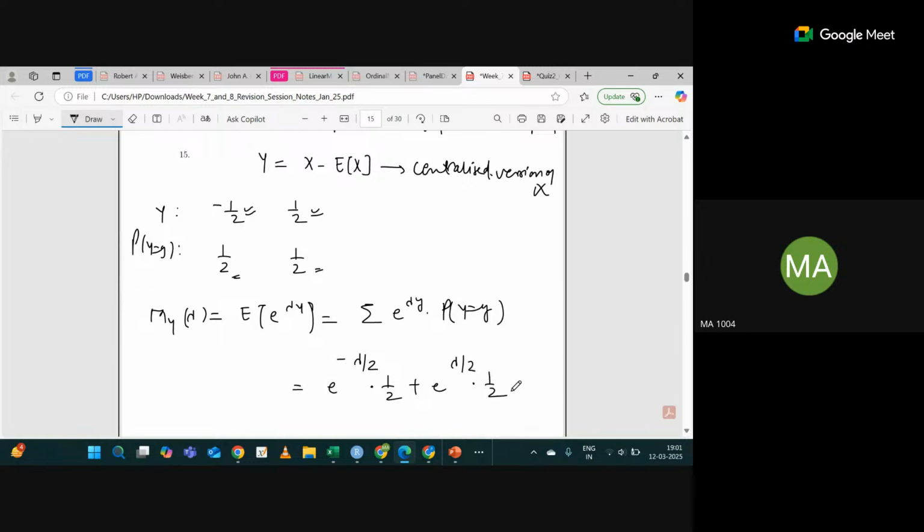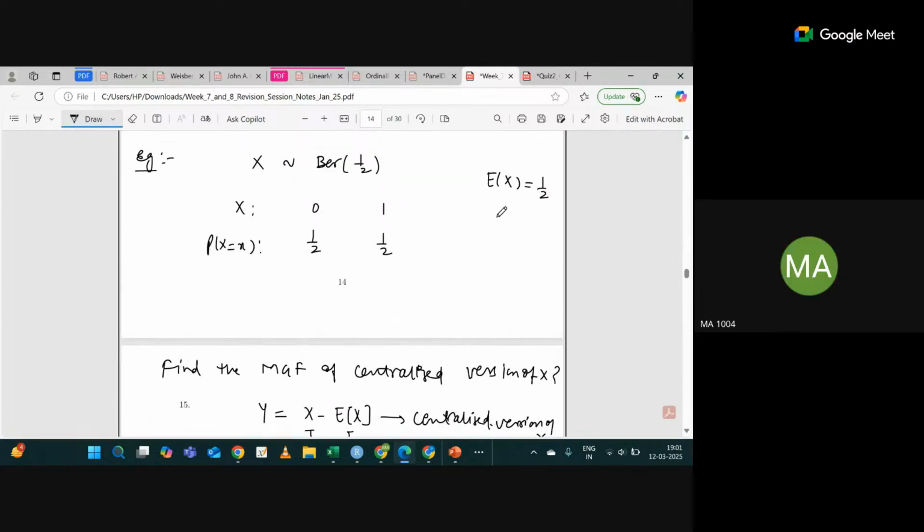Is this clear? Sir, can you explain Y equal to minus 1 by 2 and 1 by 2? How are we defining Y? X minus expectation of X. Here the expectation of X is 1 by 2, and X is 0 and 1, Bernoulli. If you subtract, 0 minus half you get minus half, and 1 minus 1 by 2 is 1 by 2. Okay, got it. And the probability of Y equal to y stays as the original Bernoulli only, right? Yes, the probability will not change.